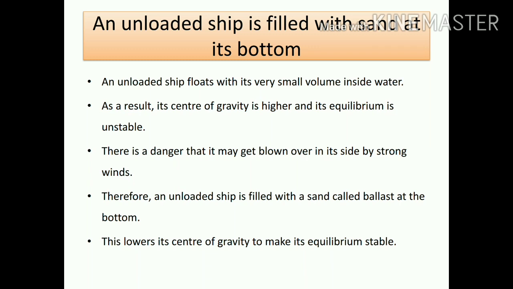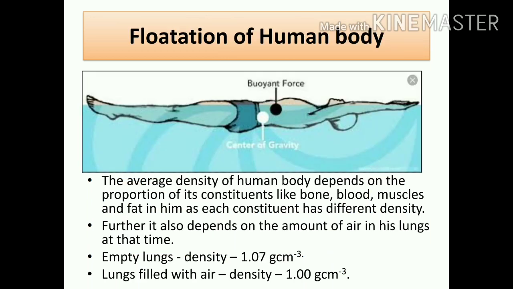In order to increase the equilibrium and decrease the center of gravity, they load sand on it. It is also called ballast. Thus, by lowering the center of gravity, the equilibrium state is maintained.